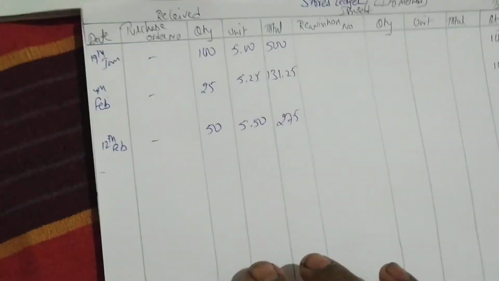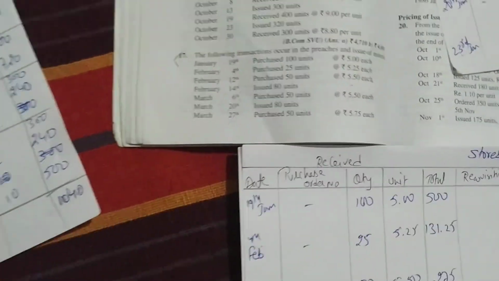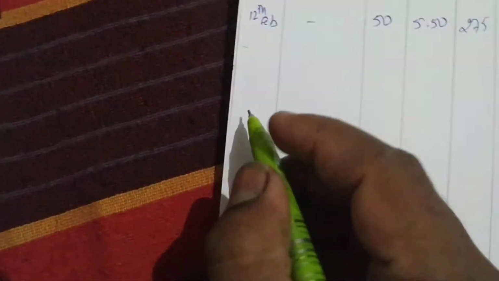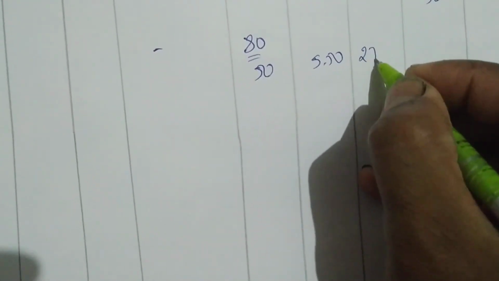Okay, let's go. Next, sorry, February 14th they have issued. So let me write here 14th Feb. They have issued 80 units, with no requisition number. We have to issue 80 units. First we have to issue from the 50 units, 5.50, 275.